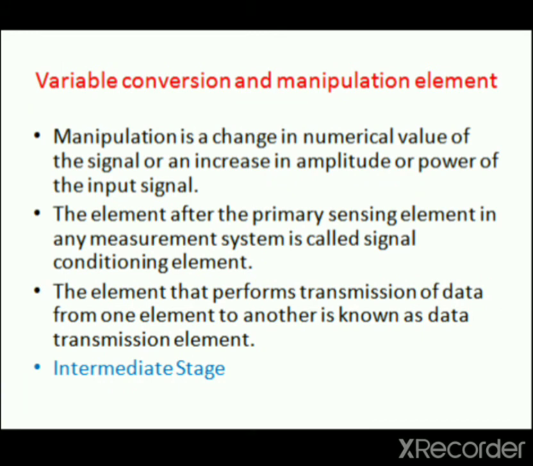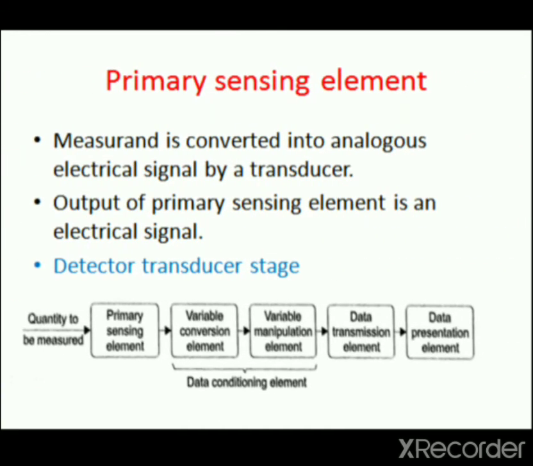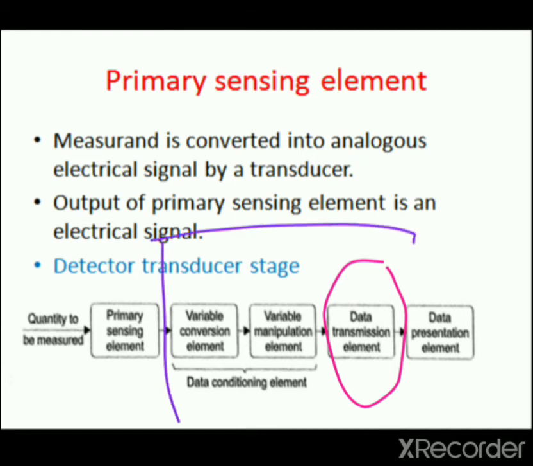The element that performs the transmission of data from one element to another is known as the data transmission element. The stage which comprises signal conditioning and data transmission is known as the intermediate stage. It includes three blocks in total: the variable conversion element, the variable manipulation element, and the data transmission element.